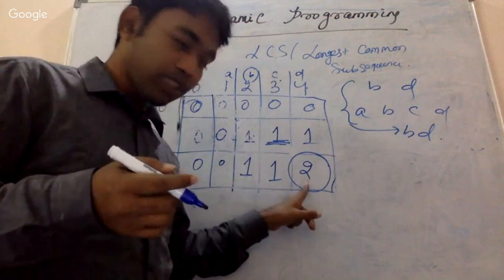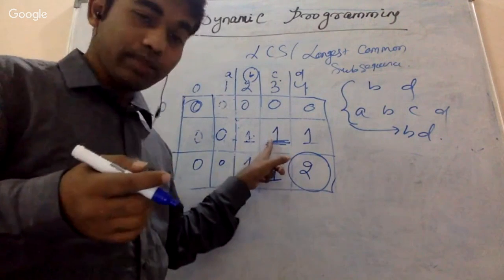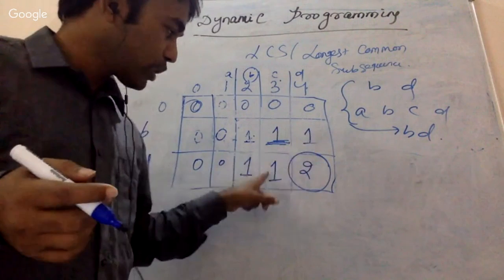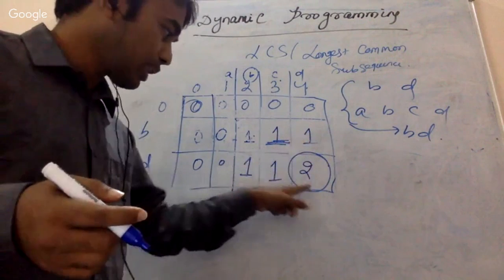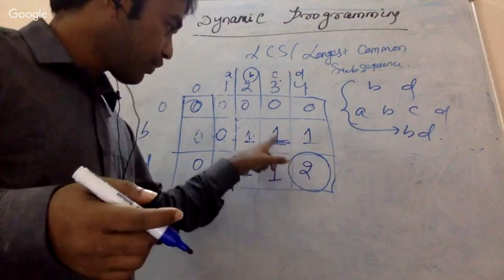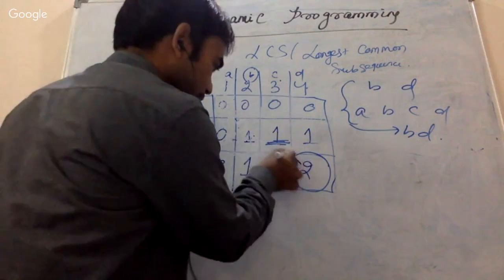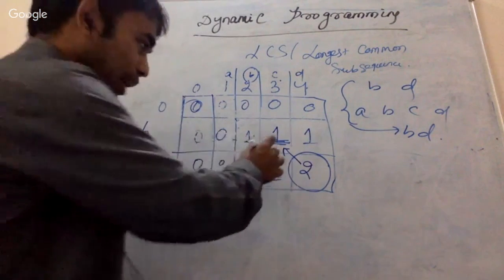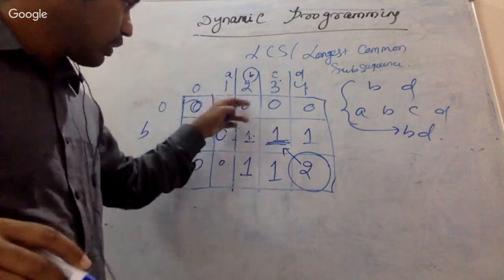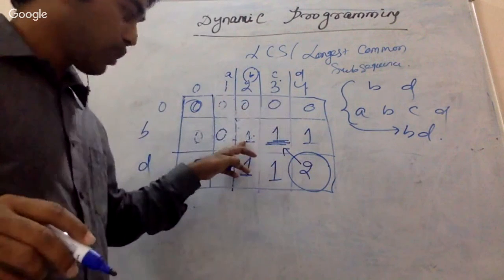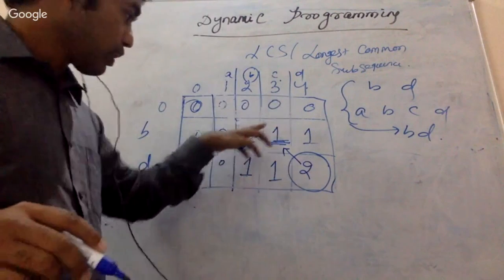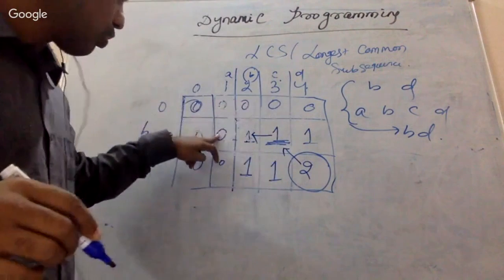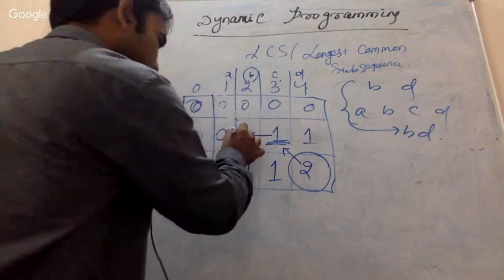Just tell me how this 2 came. 2 came from this 1, because this is not coming from these two, right? If it had come from these two, then it is the maximum among these two, which is 1 or 1, so that should be 1. Since it is 2, then definitely it is coming from the corner. So just draw a line like this. And how about this 1? Is it coming from the corner, or from this one? Because it is the maximum of these two, it is coming from this one. How about this 1, is it coming from these two? No, this is coming from the corner.